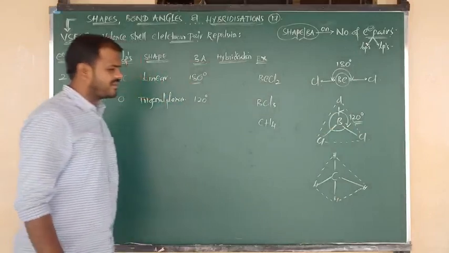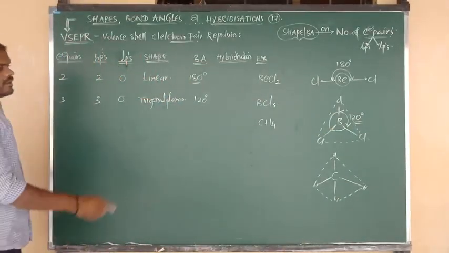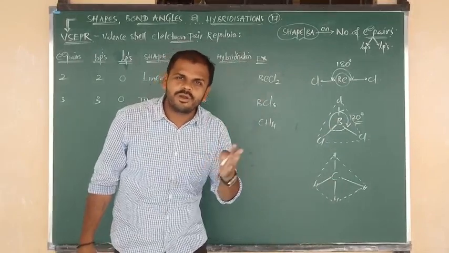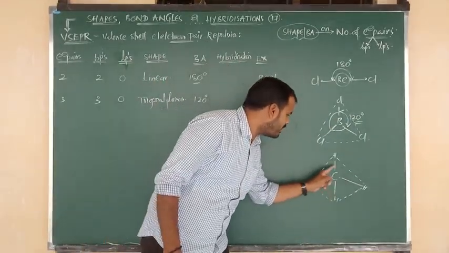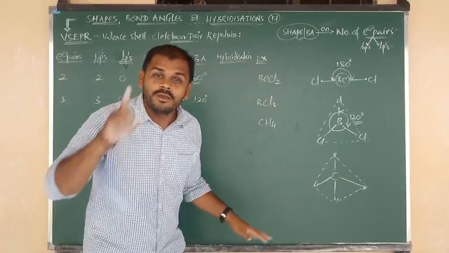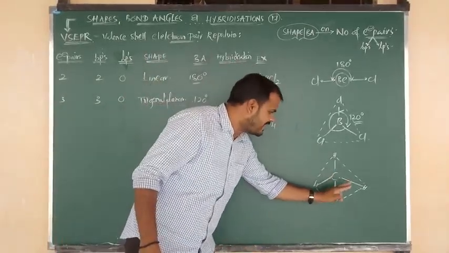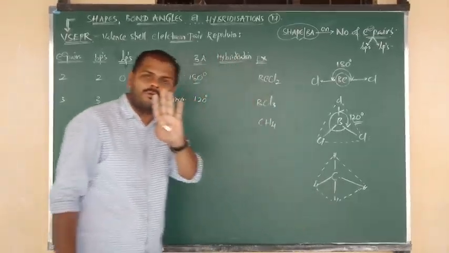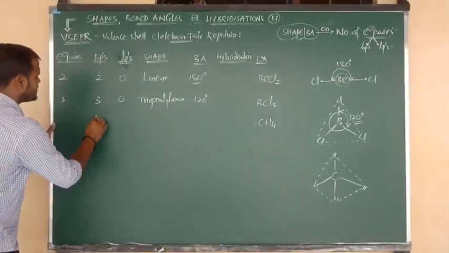Like this one. Okay, all of you? Yeah. So carbon is group number 4. Valence electrons are 4. All 4 electrons are given for bonding: 1, 2, 3, 4. No unpaired electrons, so only bond pairs. How many bond pairs are there? You don't consider the dashed line. Around carbon, how many bonds are there? 4 bonds are there. So the number of bond pairs is 4.